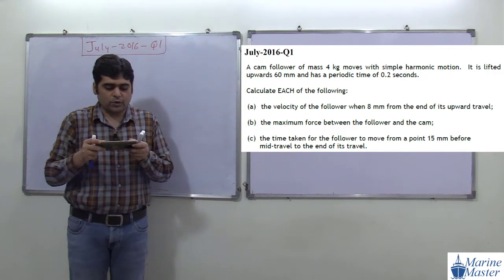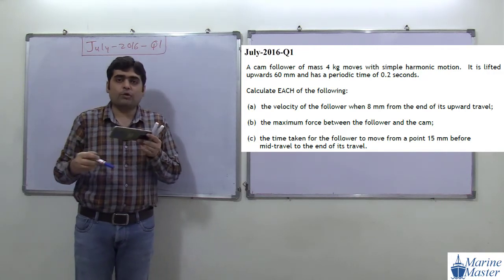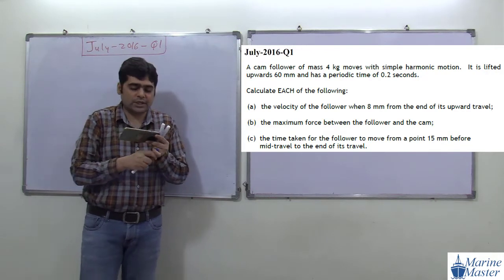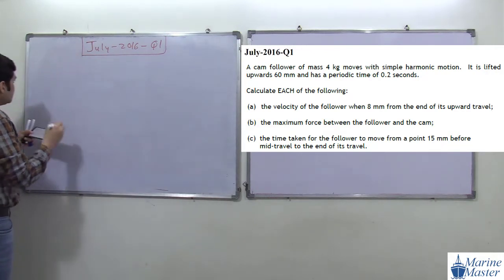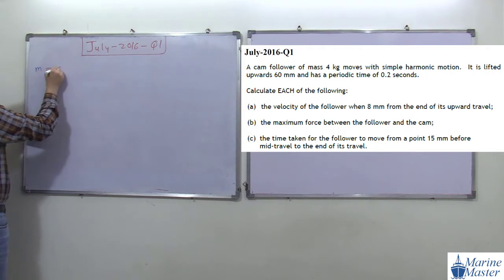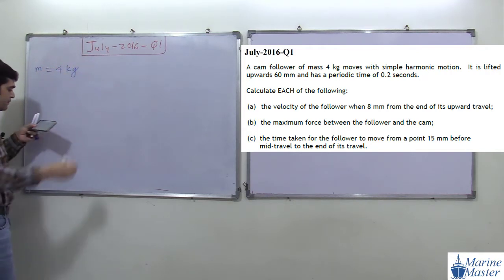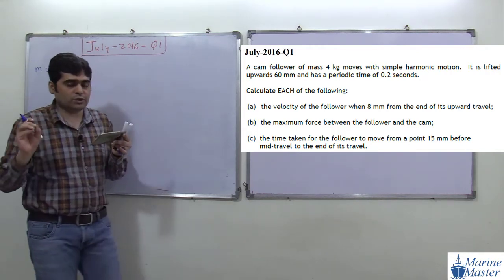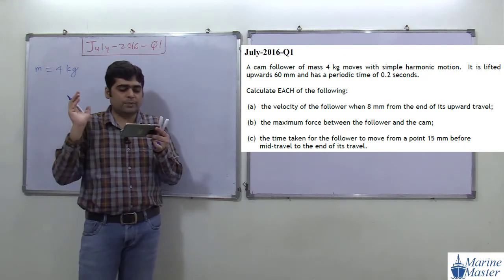A cam follower whose mass is how much? 4 kg. M is equal to 4 kilogram. It moves with simple harmonic motion. So here the cam follower moves with simple harmonic motion.